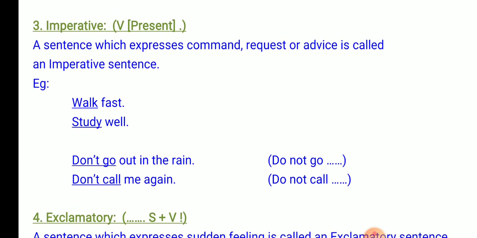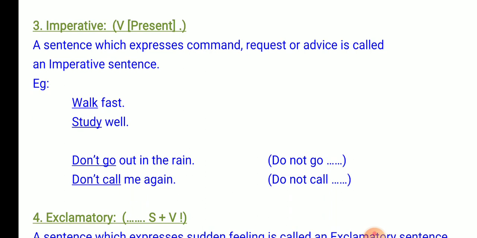Now, look at the third kind of sentence, the imperative sentence. The imperative sentence is one which expresses command, request or advice. This imperative sentence is something peculiar. In the first two kinds of sentences, that is, assertive and interrogative, you have a subject and a verb. But in the imperative sentence, there is no subject.